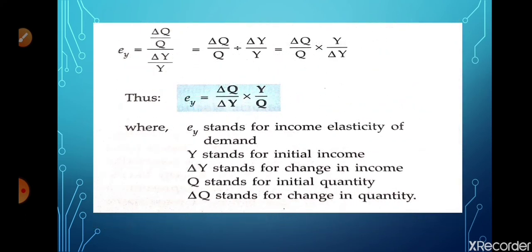We know well that delta Q is the change in the quantity demanded, and Q is the previous quantity, delta Y is the change in income, and Y is the previous or initial income. These things are well known to you. The formula will be the same: delta Q upon delta Y into Y upon Q. So here, in place of P, Y will be used, rest of the formula is the same.